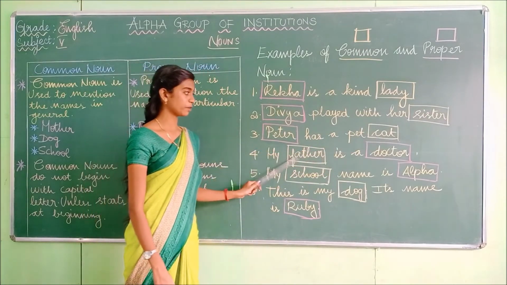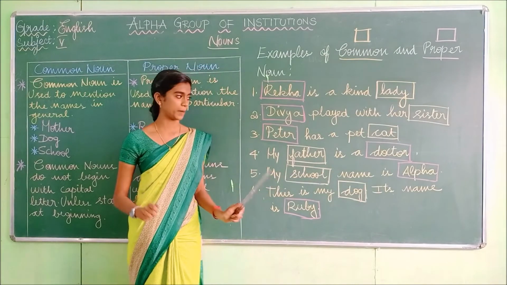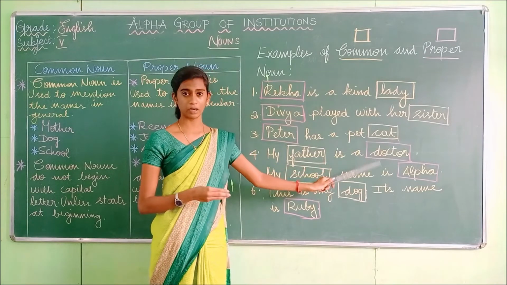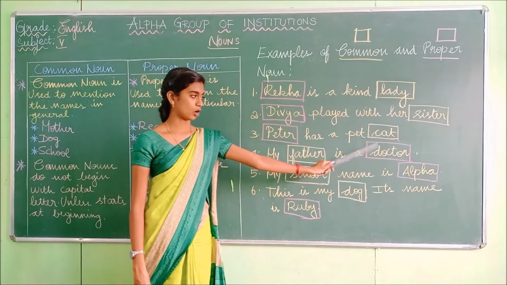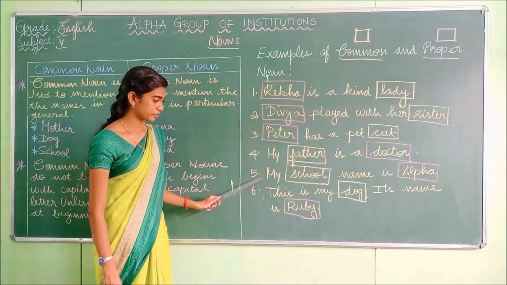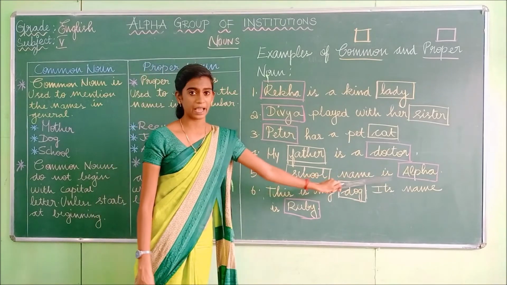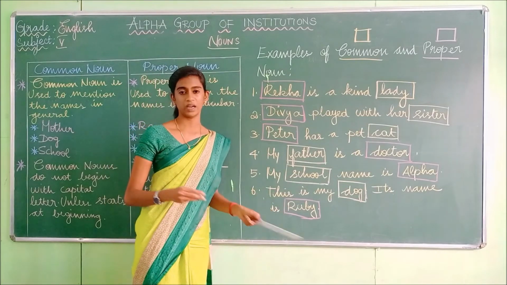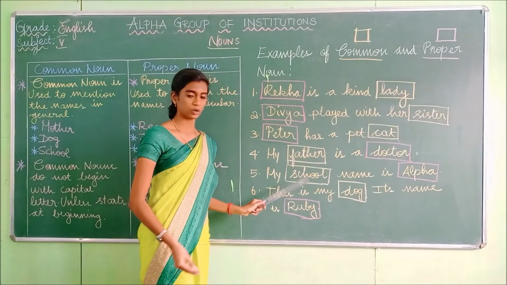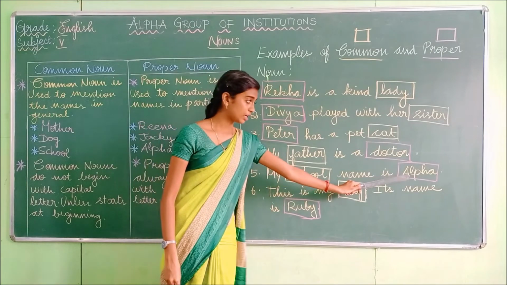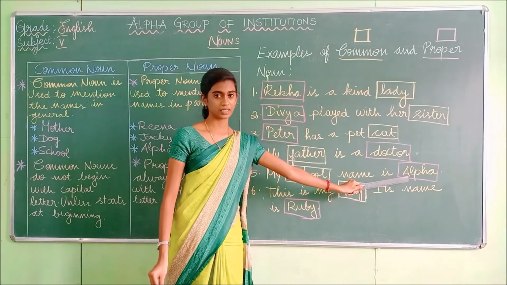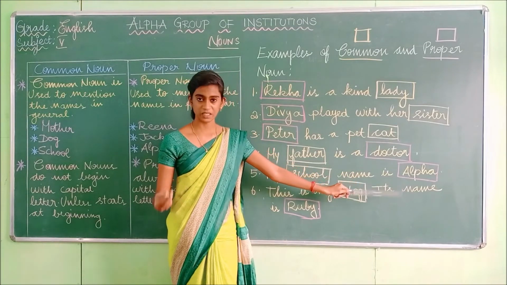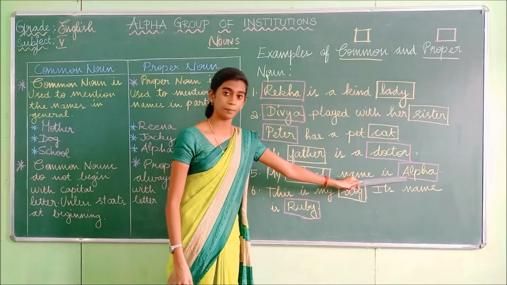And in the fourth sentence, my father is a doctor. So father is a common noun. And doctor is the profession. A specific profession has been mentioned here as doctor, so it's a proper noun. And the fifth sentence, my school name is Alpha. Here they have mentioned only the school, but they didn't mention the name of the school, so it's a common noun. And at last they have mentioned the specific name as Alpha. If they mention the specific or particular name, that's known as the proper noun.